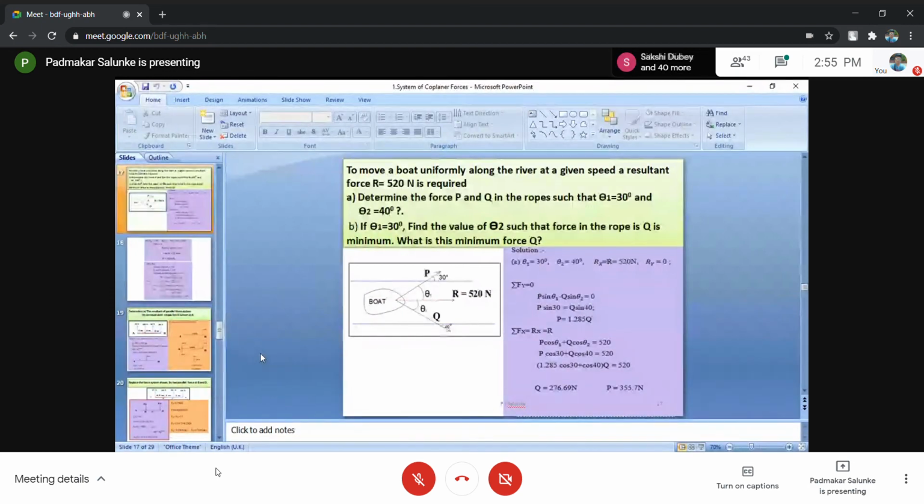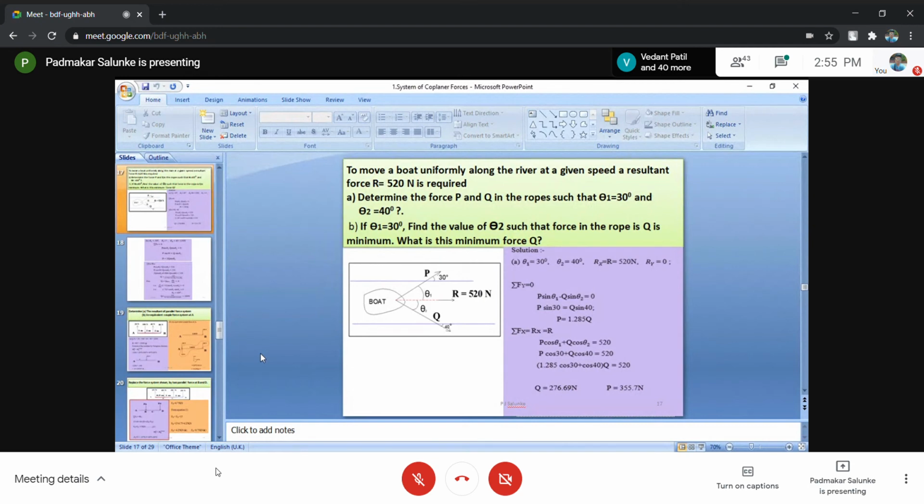Just take this Q out of the bracket. Then this equation is unknown in terms of one variable. By solving this equation with your calculator, you will get the magnitude of Q equals 276.69 Newton.